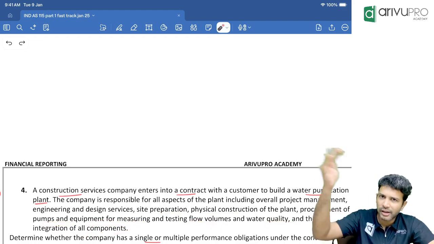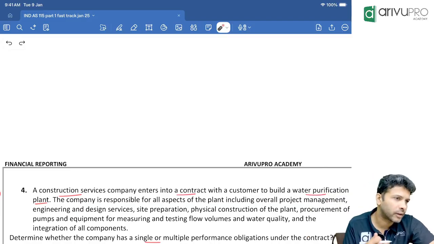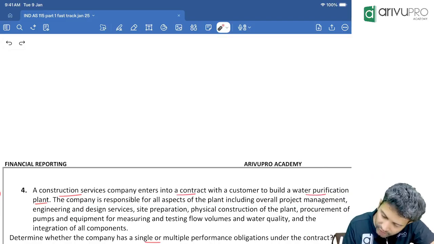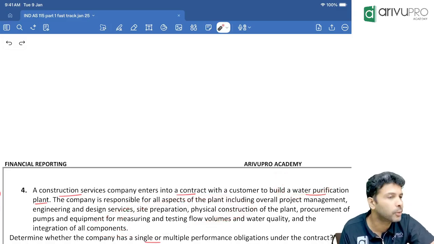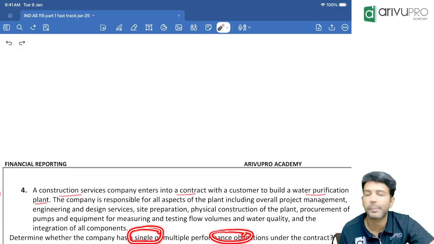So if you want to build an Aquaguard, it will have various small parts, right? So you need to hire laborers for it. You need raw material for it. Now they're saying to construct this water purification plant, we need to do all this service and also procure all these assets. Now they are asking whether the contract has a single PO or multiple POs.